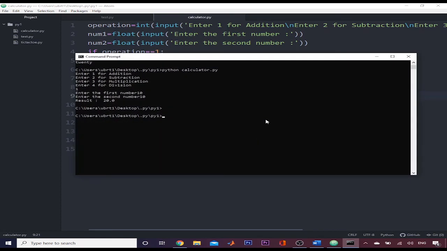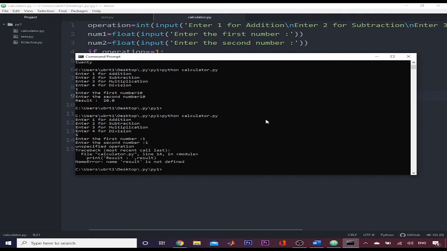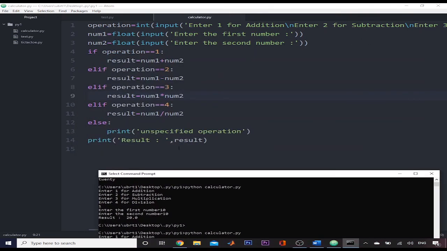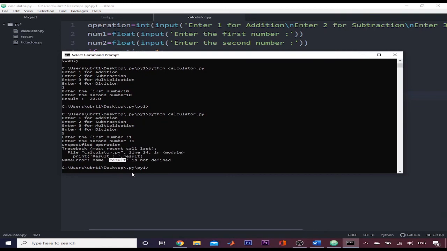Now we will run it and enter here 5. So it will again ask us for 2 numbers, which the program should not ask because we have entered an unspecified operation, and then there also comes another traceback because we have printed the result, which is not defined if the user enters a wrong operation. So we have to correct these mistakes.